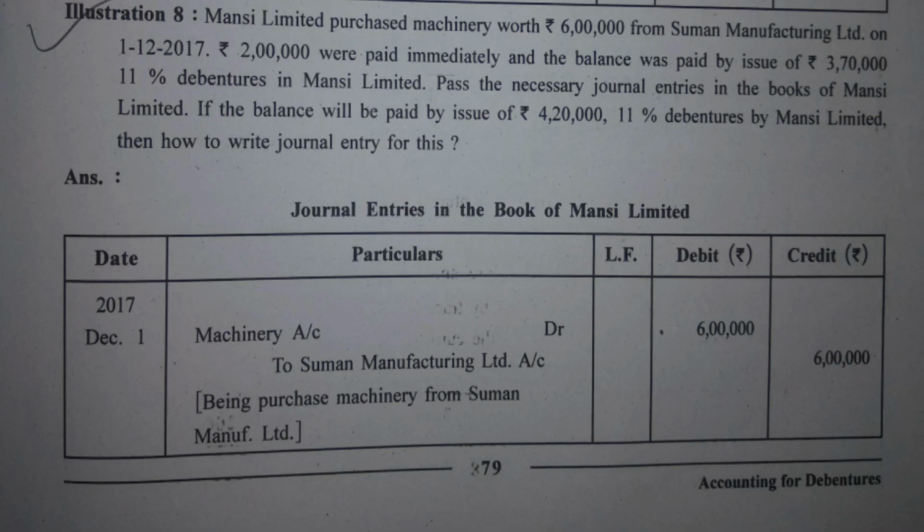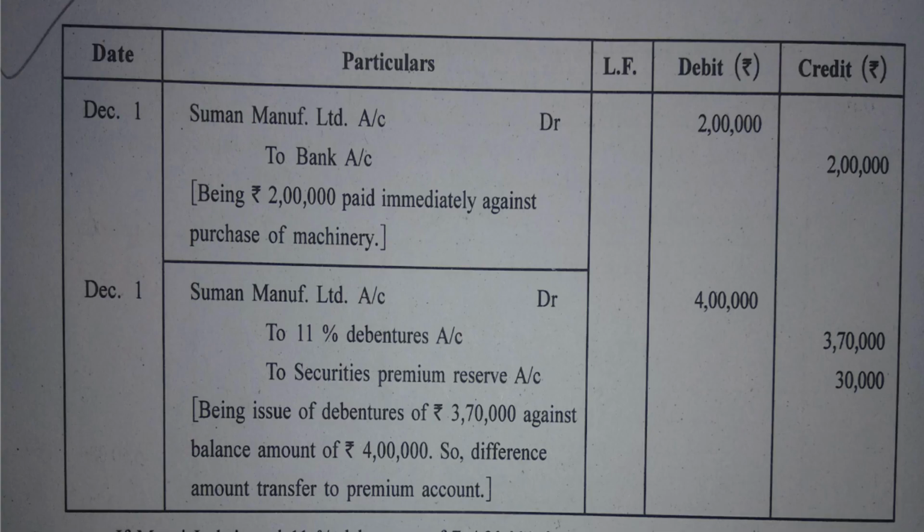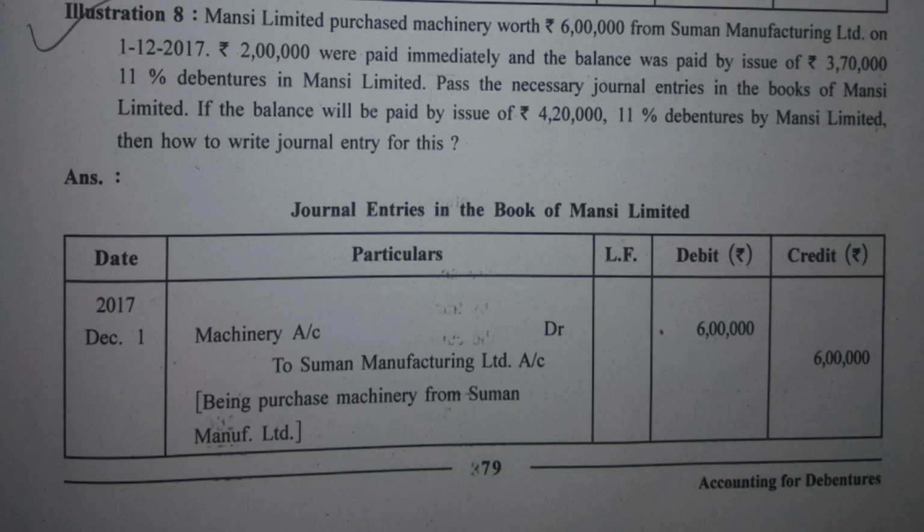See, first journal entry is about purchase of an asset worth rupees 6 lakh. Second journal entry is about the payment that is made immediately, 2 lakh, of course, to Suman Manufacturing Limited. So how much amount is left to be paid? 4 lakh. Of course, a machine is of rupees 6 lakh, 2 lakh is paid immediately. So how much is remaining? 4 lakh. And how is that 4 lakh settled?